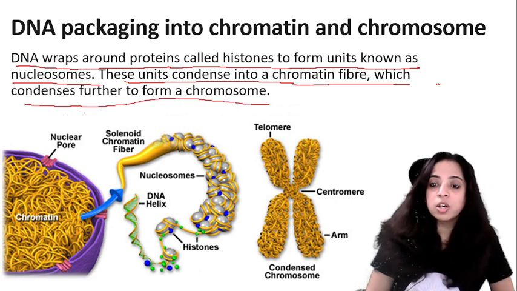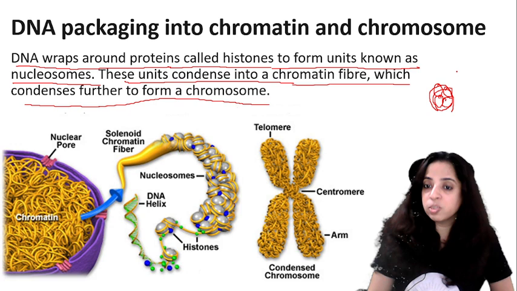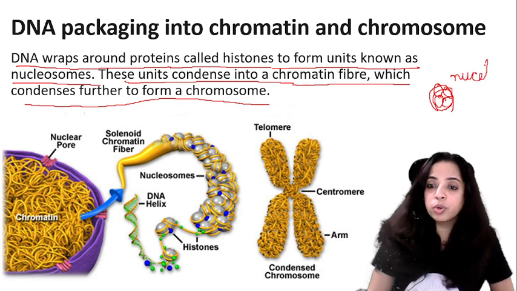Have you understood? So there are 8 histones around which DNA is wound like this. DNA is wound around it. It forms nucleotides.